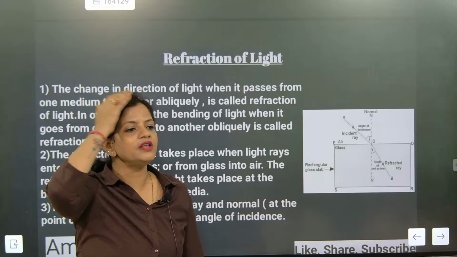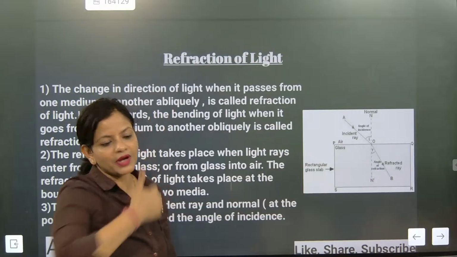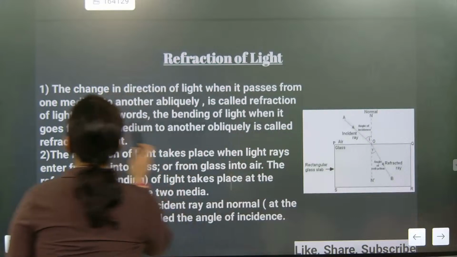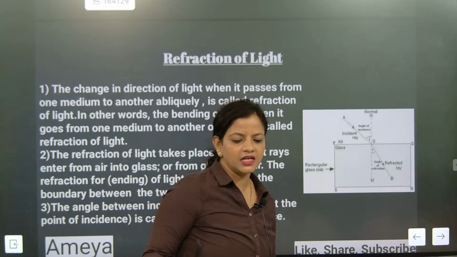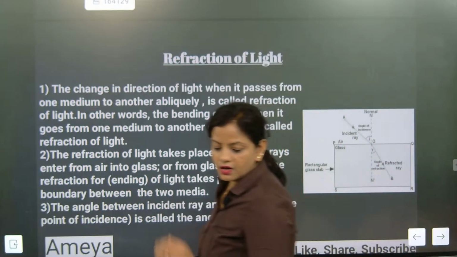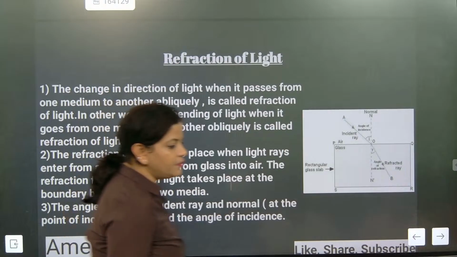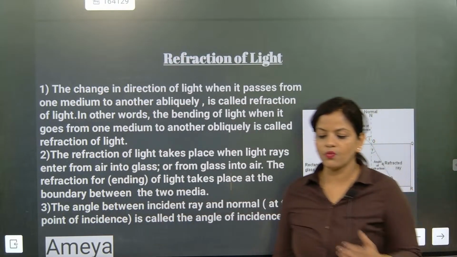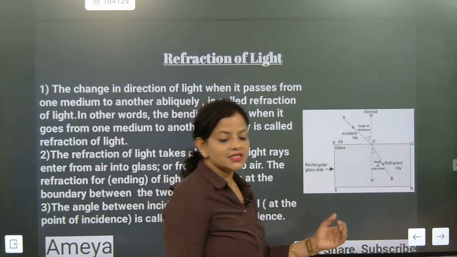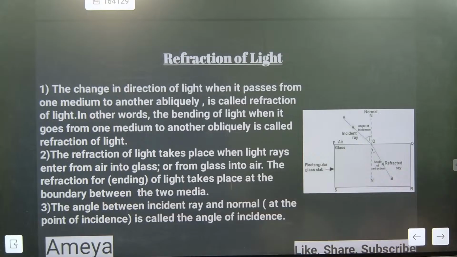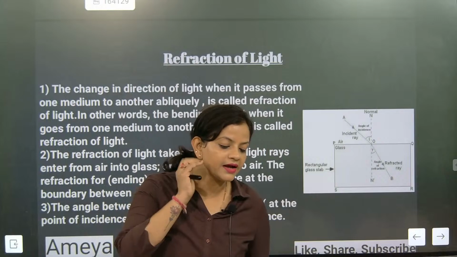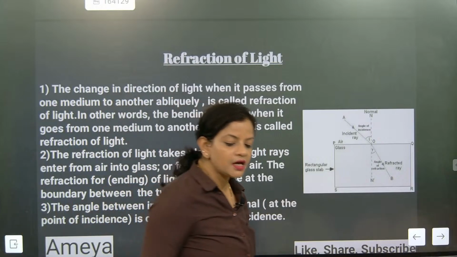Because if you are going from one medium to another medium, definitely we expect a change in medium. Understood? Speed of light is changing. The change in the direction of light when it passes from one medium to another medium obliquely. Obliquely means by making an angle. So when you are traveling from one medium to another medium, when there is a change in the speed, that is considered a change in medium. That is oblique projection, which means by making some angles.